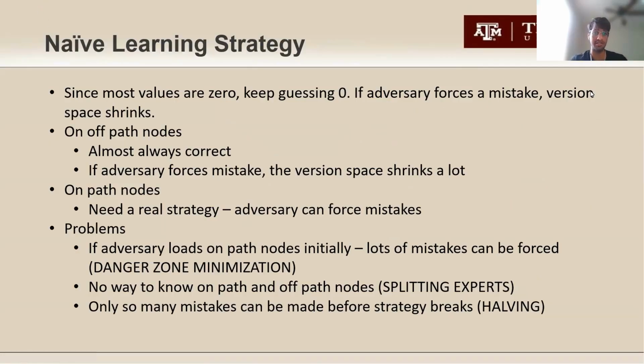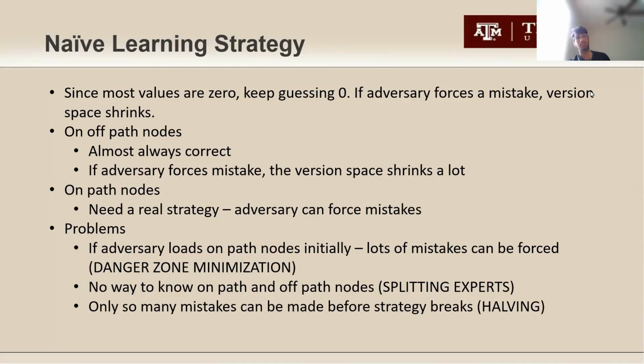Obviously, the naive learning strategy would be to keep guessing 0, since most of the values are going to be 0 if we have sparse encodings. So every time an adversary forces a mistake, our version space shrinks. In the case of off-path nodes, guessing 0 is almost always correct, since we're looking at minimal classes or probabilistic classes. If the adversary forces a mistake in this case, as in if it forces a mistake when we predict 0 but the actual value is 1, we have a huge shrinkage in the version space, since there are very few hypotheses that have value 1 in an off-path node.